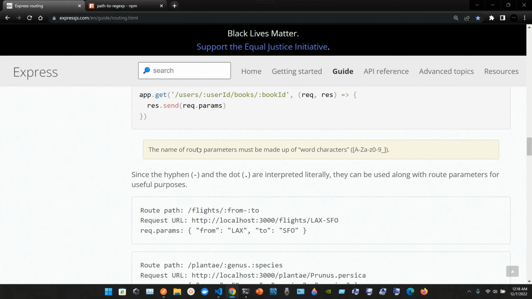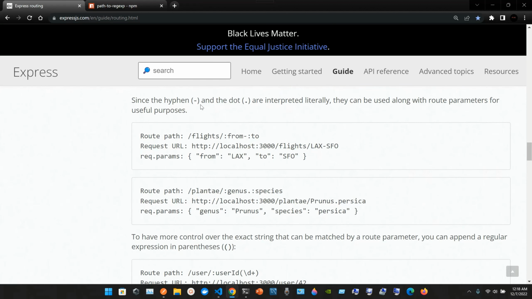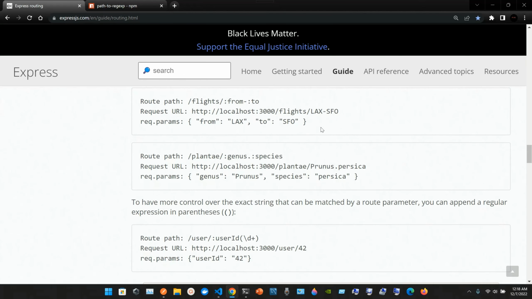The name of the route parameter must be made up of word characters, for example a to z, A to Z, 0 to 9.